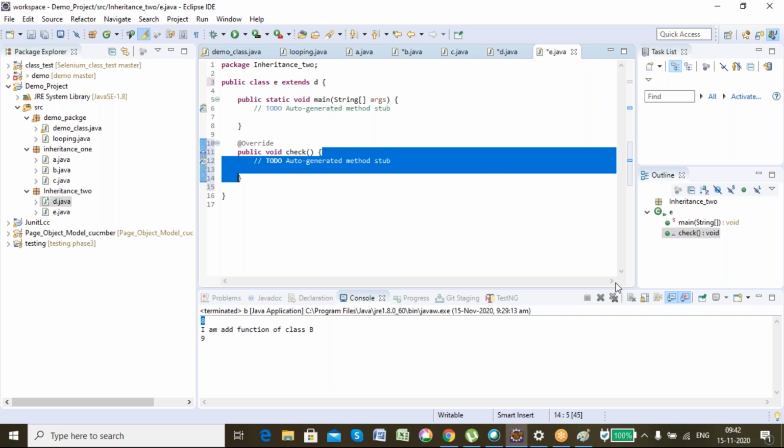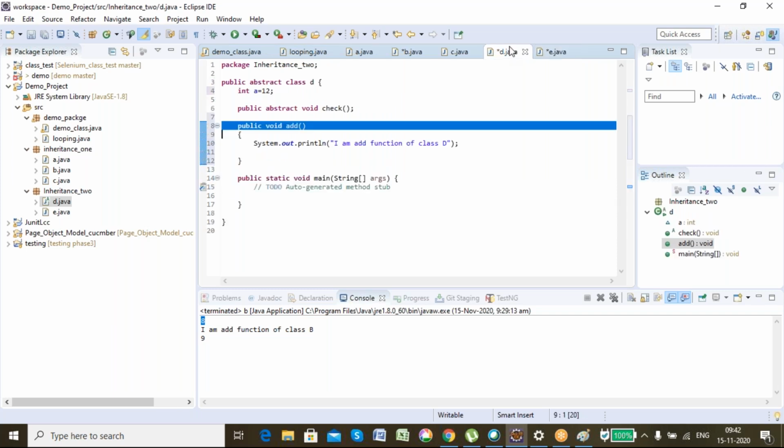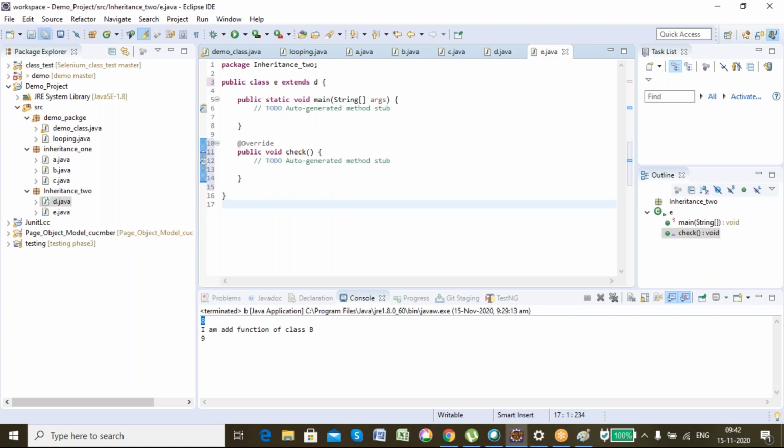Got my point? So this is also an interview question. Can an abstract class have a non-abstract method? Yes. An abstract class can have both abstract and non-abstract methods. Guys, got it? Everyone, guys? Anyone ask what you were asking?